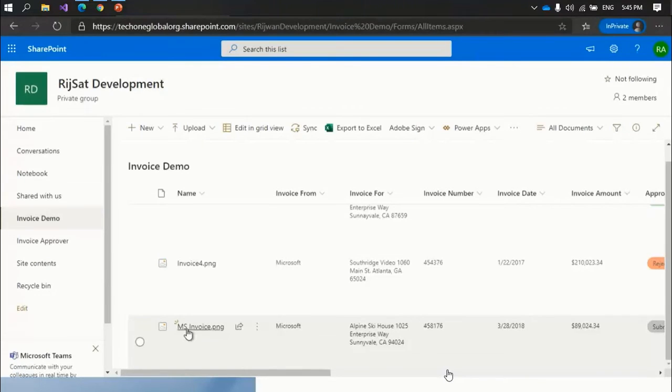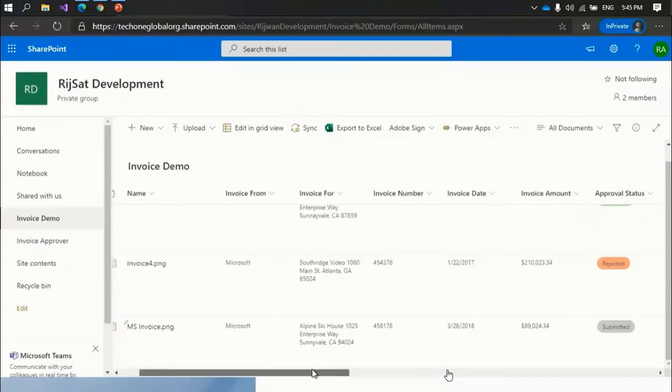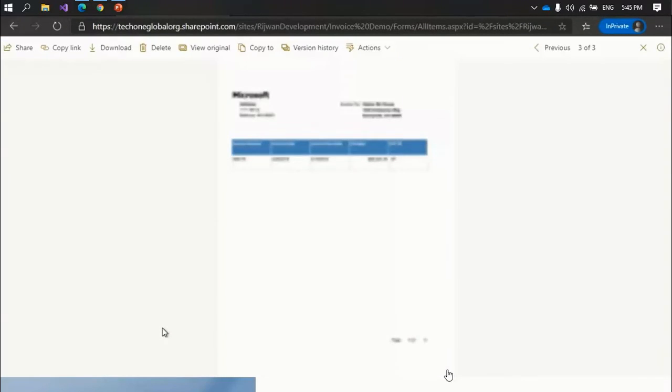Now once my file is uploaded, the data is extracted, and I got all this data from the form itself. This is an automated process, where we are using AI Builder just to extract the data. I can open the file and check whether those fields are there or not.